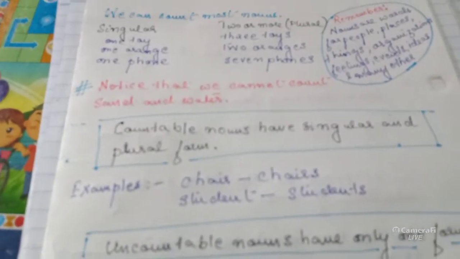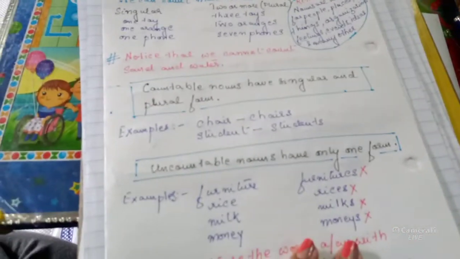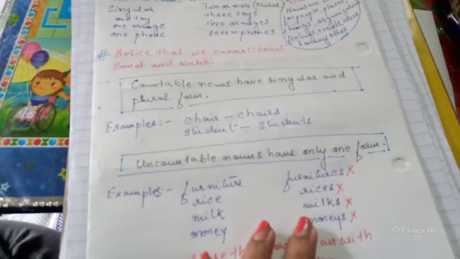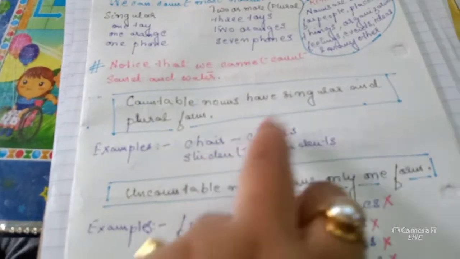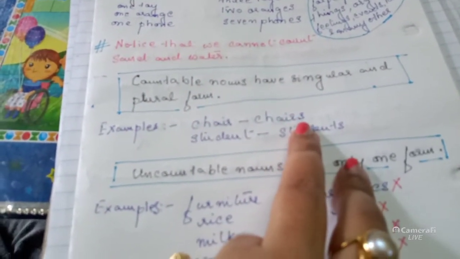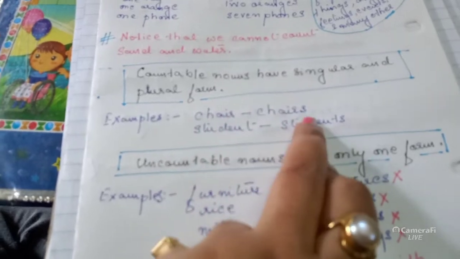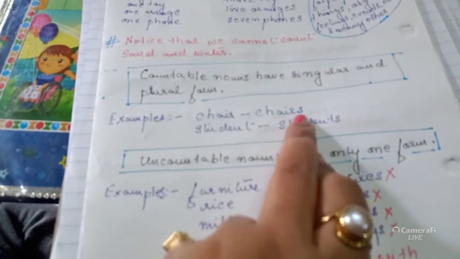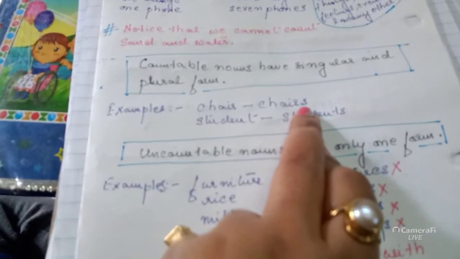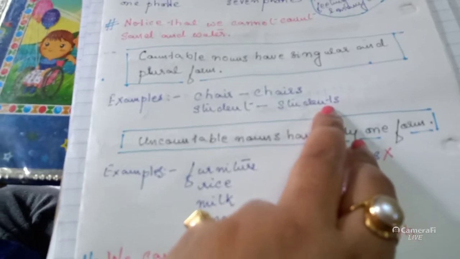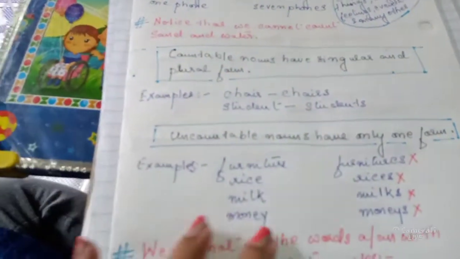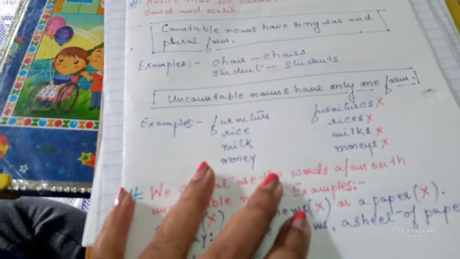Countable nouns have singular and plural forms. So the nouns that can be counted have both singular and plural forms. Examples are chair, chairs. Chair becomes chairs. We add s to the noun to make it into plural form. Student becomes students in plural form.